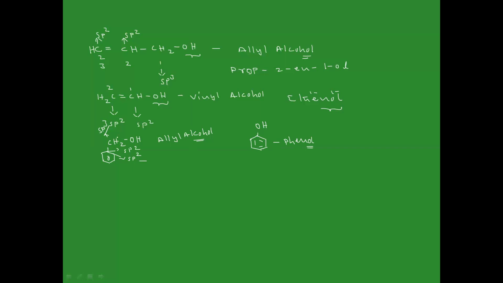And this is what type of alcohol? Is this primary or secondary? This is an example of a primary alcohol. Similarly, if we have OH, CH3, H like this, we can say this is an example of a secondary alcohol.